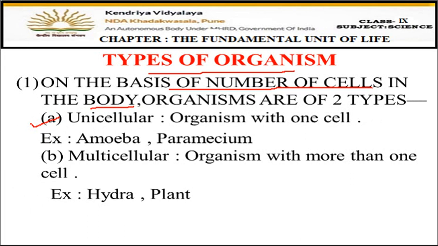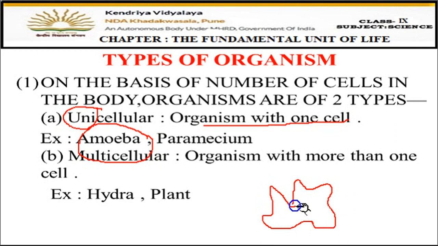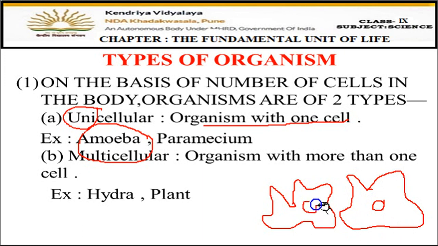One is unicellular. Uni means one. If the organism has a single cell in its body, organisms with one cell in their body are called unicellular organisms, like amoeba. All of you have heard the word amoeba. Now amoeba is a single celled organism. Its body is made up of only a single cell, and its shape is irregular. You can draw the amoeba of any shape, with a nucleus in the middle. So this is the body of the amoeba. This is a single cell. In its body there is only one cell. That's why amoeba is called unicellular.